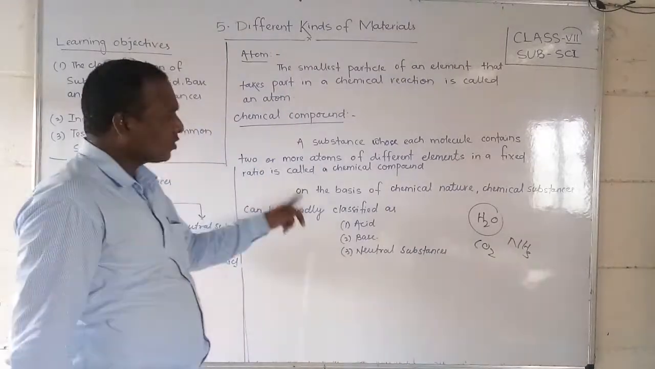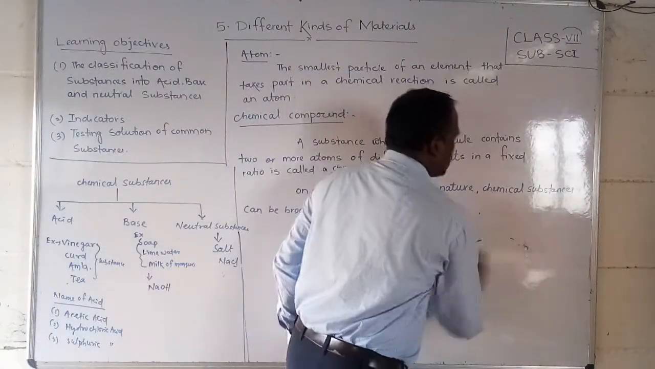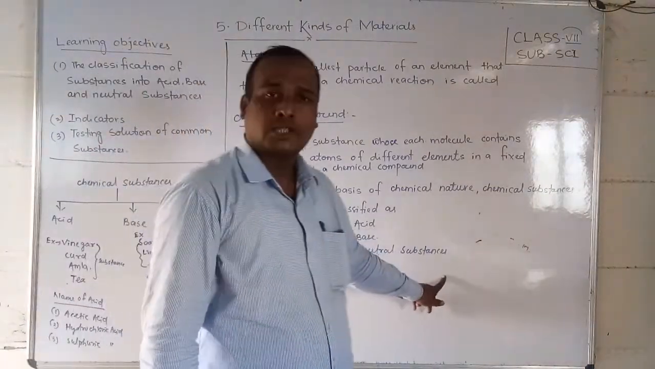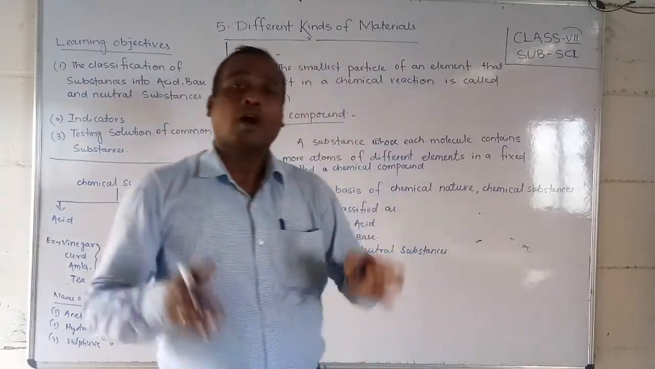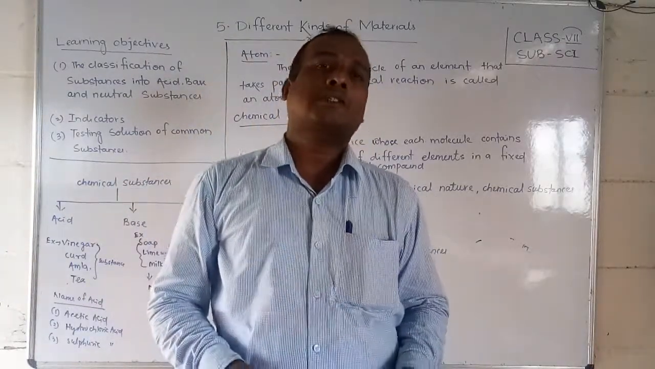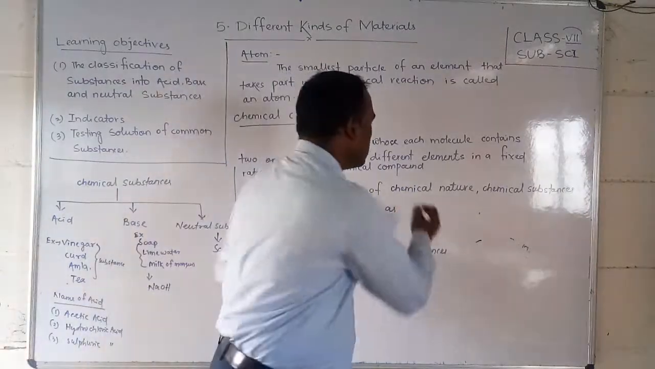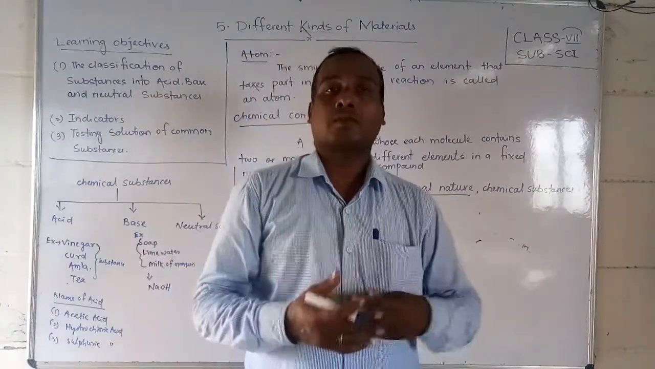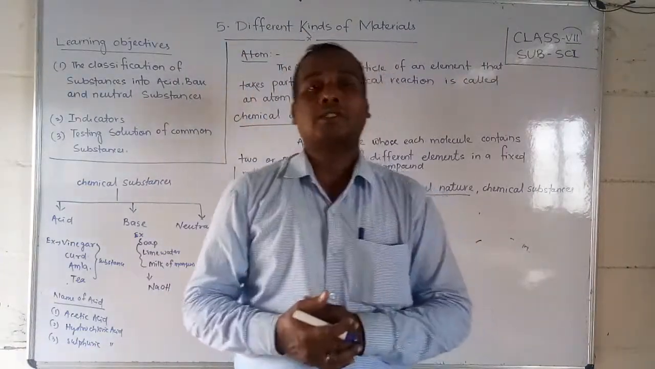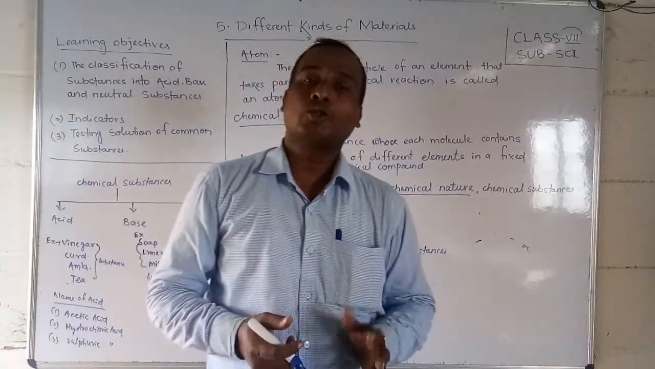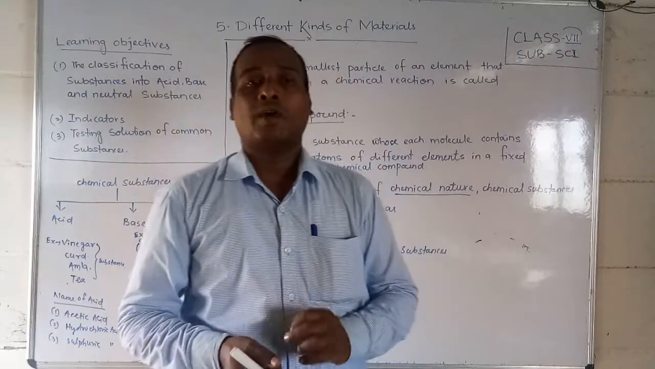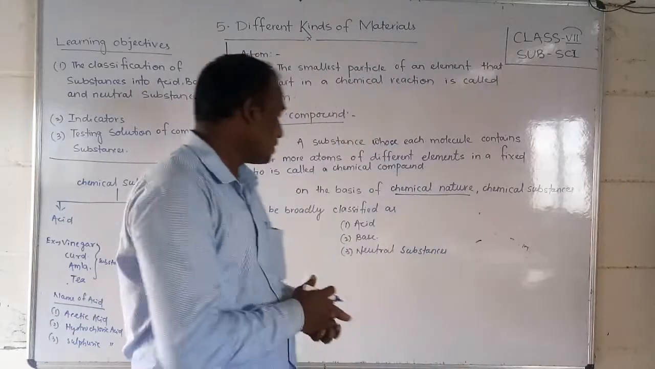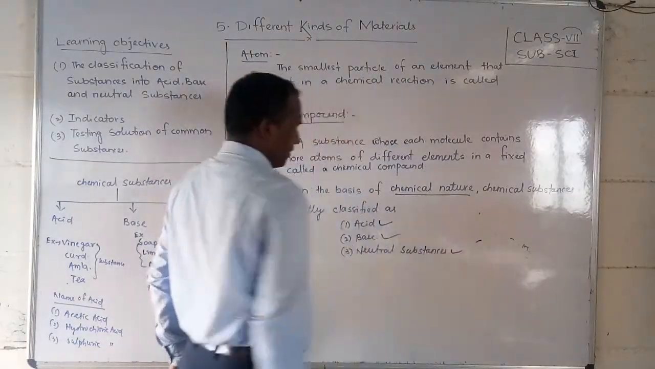Okay students, on the basis of chemical nature, chemical substances are broadly classified as acid, base and neutral substances. Students, understood about this? All chemical substances, on the basis of their nature, how they taste, how they behave, their characteristics, are classified into three categories: one is acid, one is base, one is neutral substances.